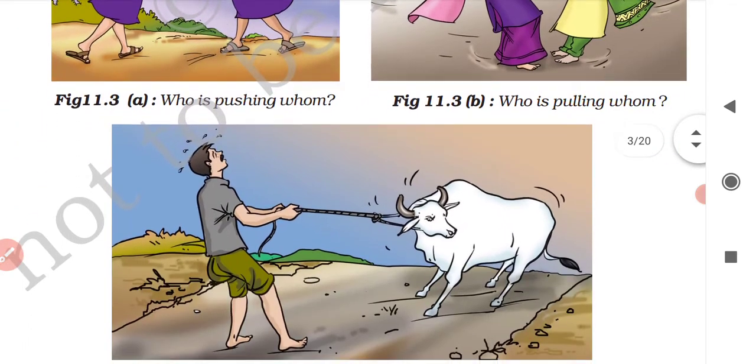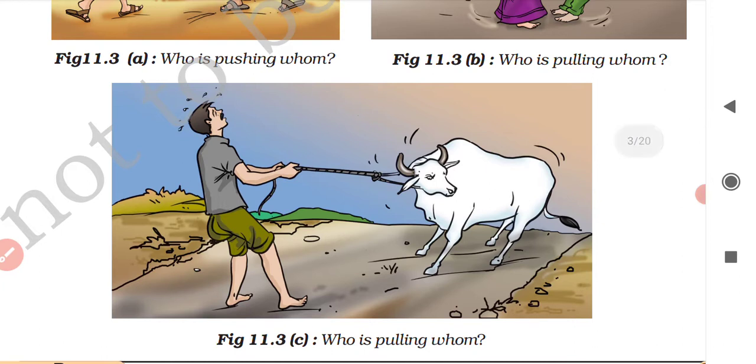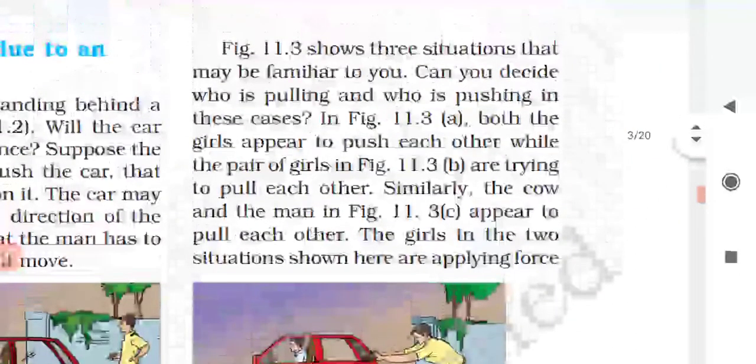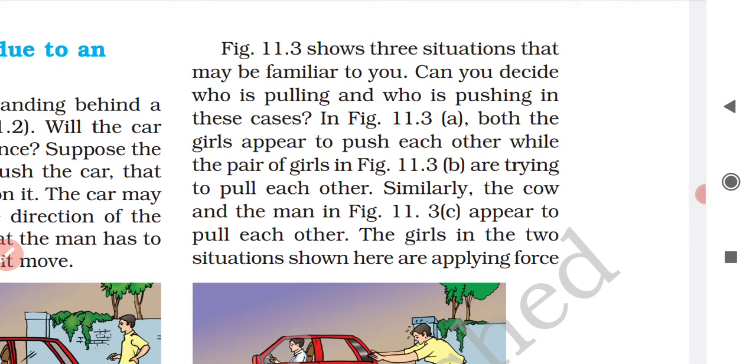In the same way, in figure 11.3c, the man and the cow are also interacting, and they are applying force on each other by pulling each other. The man is pulling the cow and the cow is also pulling the man. What is written here: in figure 11.3a, both the girls appear to push each other, while the pair of girls in figure 11.3b are trying to pull each other. Similarly, the cow and the man in figure 11.3c appear to pull each other.